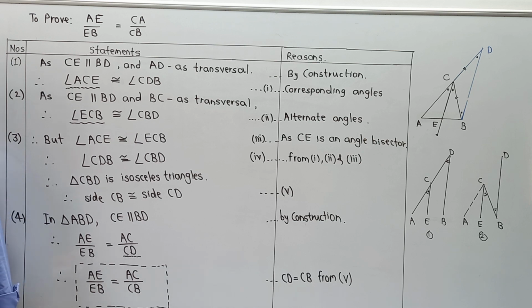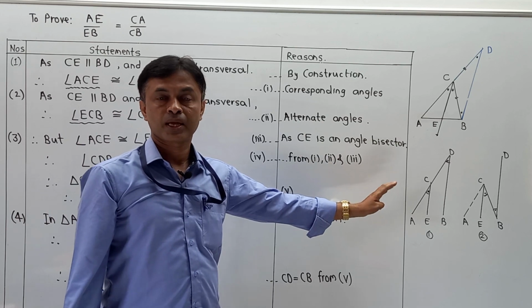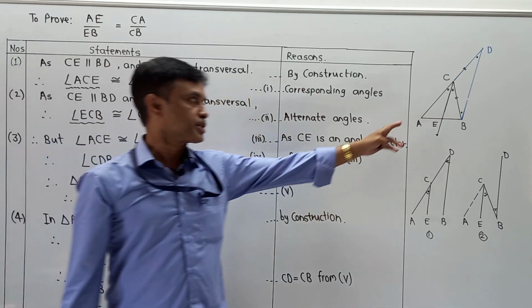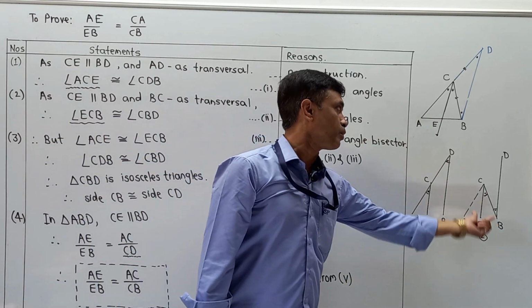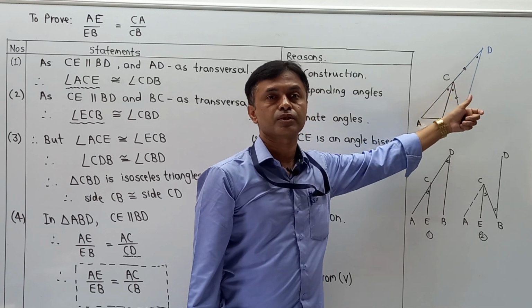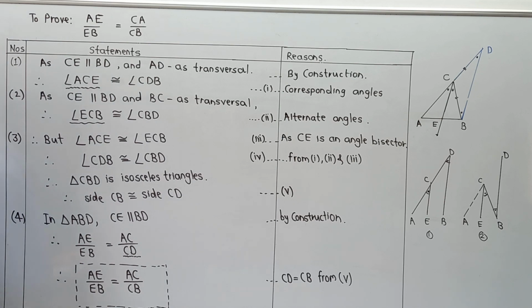Now student, please pay attention. There are some steps, some logic, like I have done group 1, group 2, group 3 and group 4. That practice is needed from your point of view. आपको ये खुद प्रैक्टिस करना होगा ताकि आपको राइटिंग पार्ट सिस्टमेटिकली लिखते आना चाहिए. Number 2, when you are going to give any kind of statement, you must be able to write or explain a proper reason. And to write that step, you must be able to make a breakup of your respective diagram, so that you can answer group 1, group 2, then the reference of the isosceles triangle, that is group 3, and then the final conclusion. This is a part of the practice that you are supposed to do continuously and repeatedly.